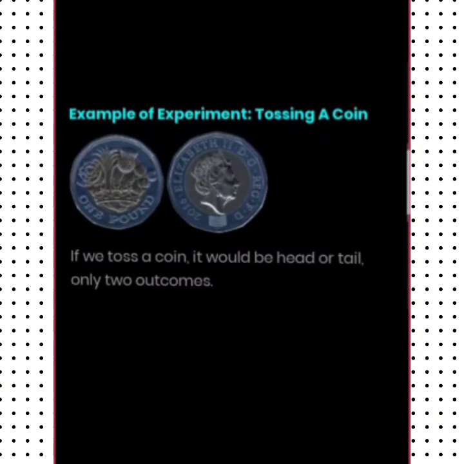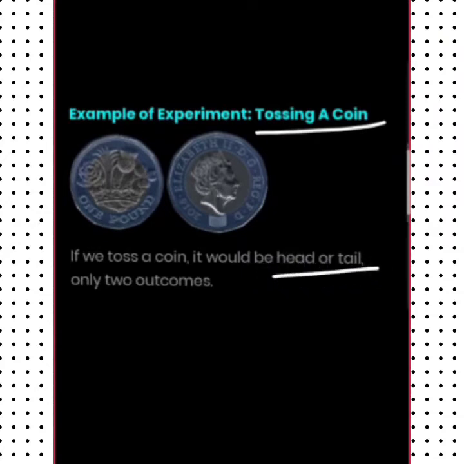My dear student, here the example of an experiment is tossing a coin. When we toss a coin, of course we have two results. It may be head or it may be tail.